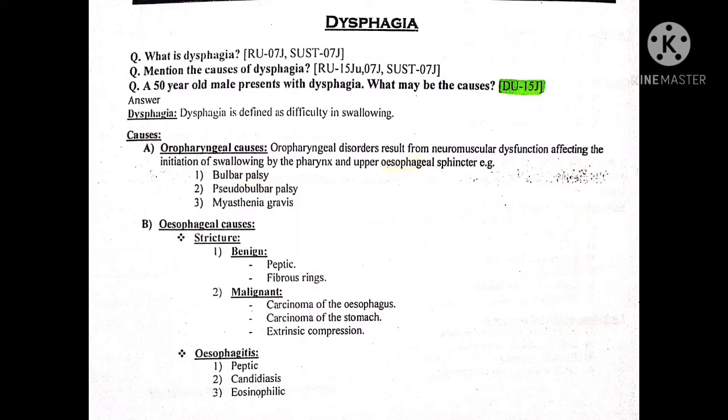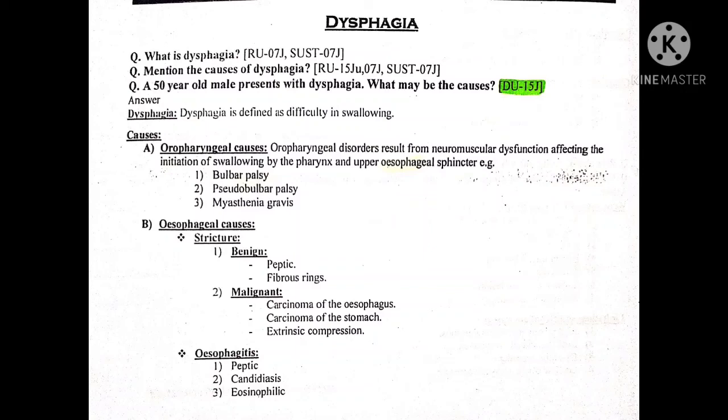Esophagitis can be due to candidiasis, peptic, or eosinophilic causes. And dysmotility can be due to achalasia, which means the ring of muscles of the esophagus is unable to relax, or due to non-specific motility disorder.